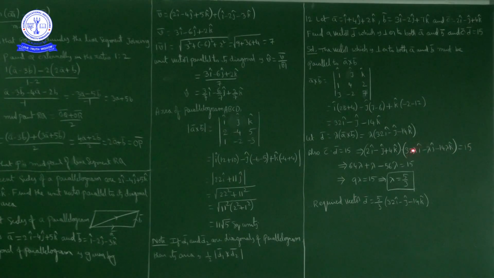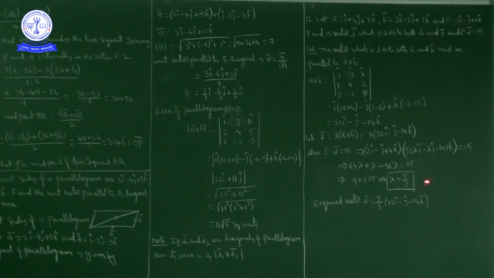So 32 lambda into 2 is 64 lambda. Next, J dot J: minus lambda into minus 1 is plus lambda. K dot K: 4 into minus 14 lambda is minus 56 lambda. So 64 lambda plus lambda minus 56 lambda is equal to 15. 65 minus 56 is 9 lambda, so 9 lambda is equal to 15. Lambda is 15 by 9, nothing but 5 by 3.